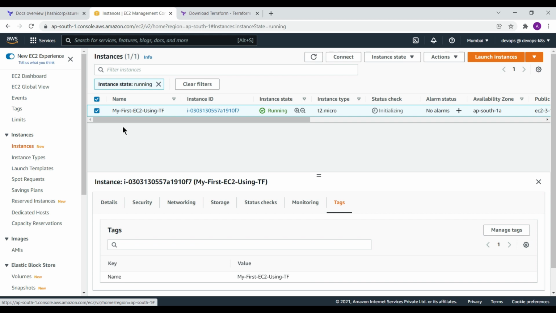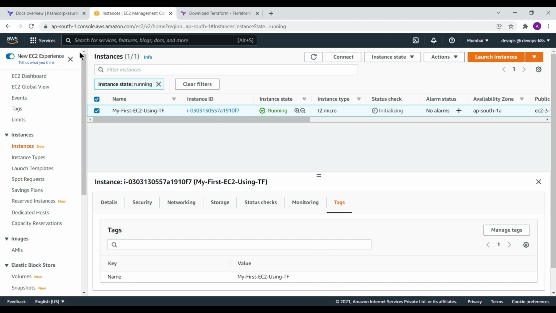Okay, so whenever you delete it and then run Terraform, it will create the system again. If the system already exists, or is in a stopped state, it will not impact or modify that particular instance. So this is the beauty of Terraform. Now this particular instance is managed by Terraform.